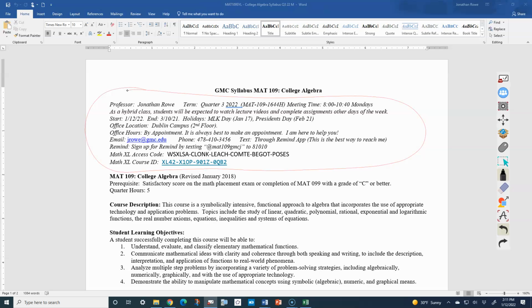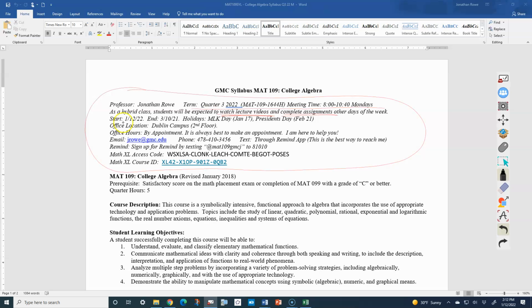So this is just for the Q3 term of 2022 of the hybrid class that was just meeting on Monday. So if you have a different class than this, you will just look here to find that same information that pertains to your class. For this particular class, it's a hybrid that only meets 1 day a week on Mondays for in-person class. So those people will also be expected to watch extra lecture videos for the other class time that they would not be having, and complete assignments on those other days of the week.